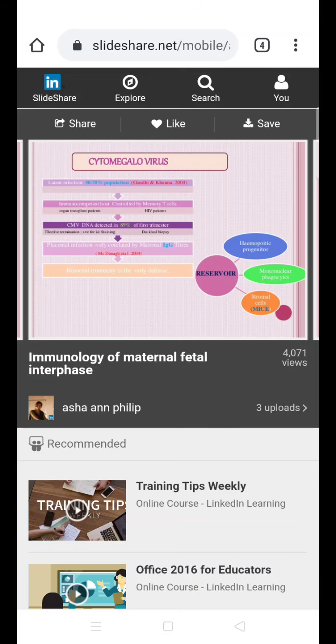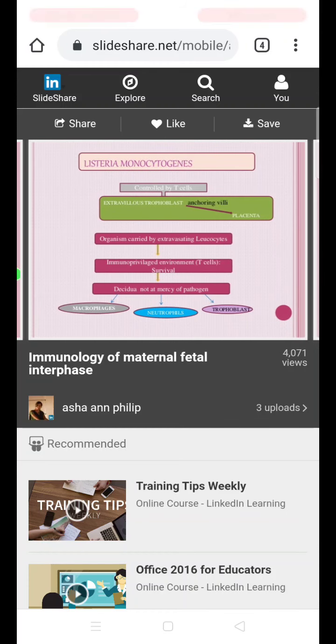So the reservoir is hemopoietic progenitor cells, mononuclear phagocytes, and stromal cells. So these are the structures which can act to defend against the infection, but there is a chance of causing the infection at the maternal-fetal interface and the fetus being affected.